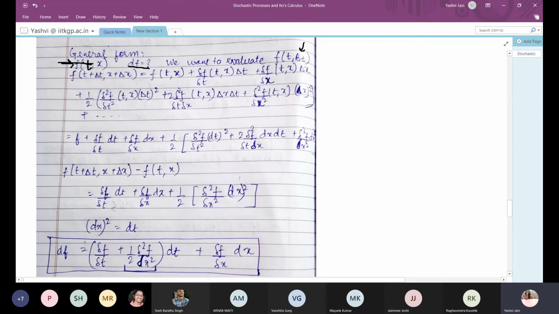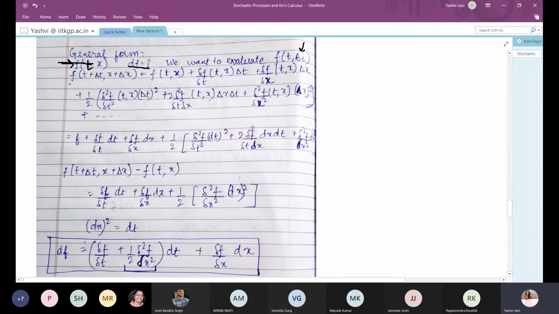We are considering x as a Brownian motion, but for simplicity I have not written bt everywhere, and instead I have written just x, and later we'll substitute x equals bt. We have to find the derivative of this function, which depends on two inputs, that is t and a Brownian motion bt.